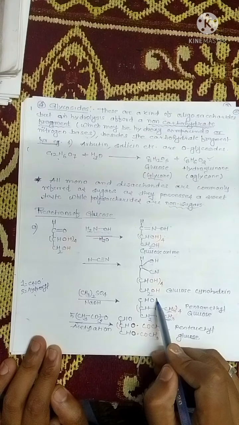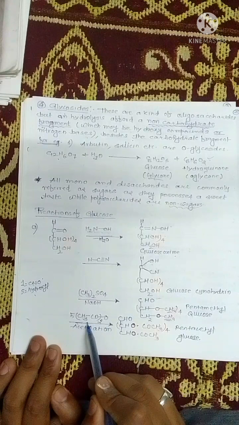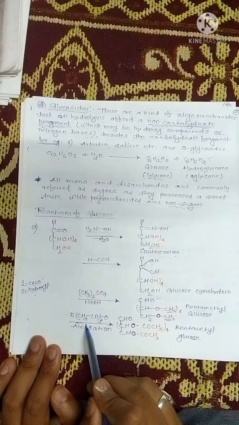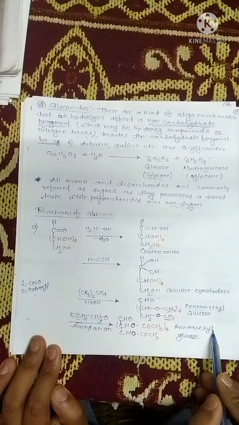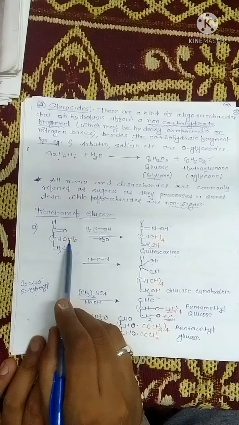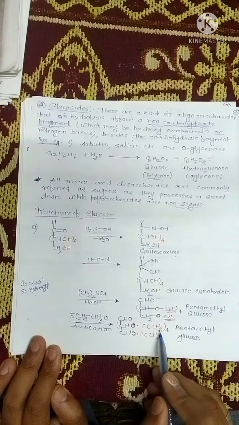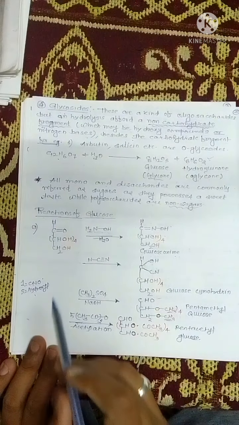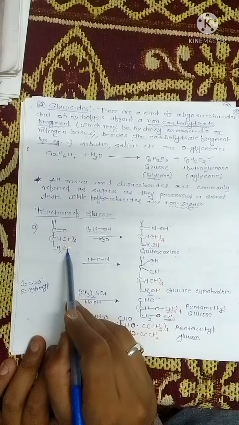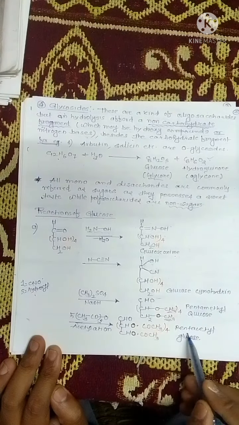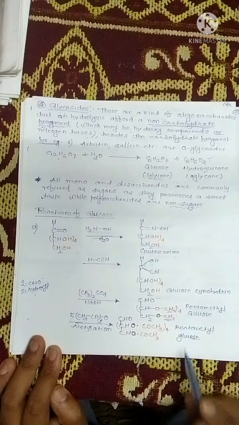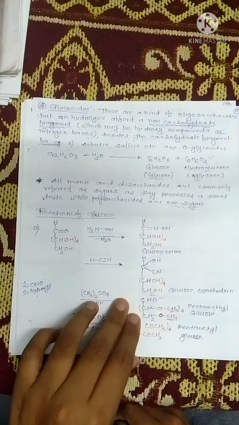The aldehydic group remains as it is. If we add acetic anhydride to glucose, we get pentaacetyl glucose, meaning the hydrogen is replaced by C double bond O CH3. Since glucose has 5 hydroxyl groups, 5 COCH3 groups come on the glucose molecule, and that's why it is known as pentaacetyl glucose.